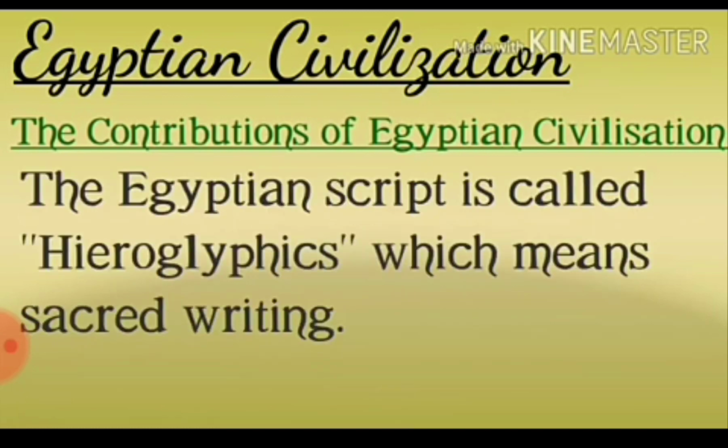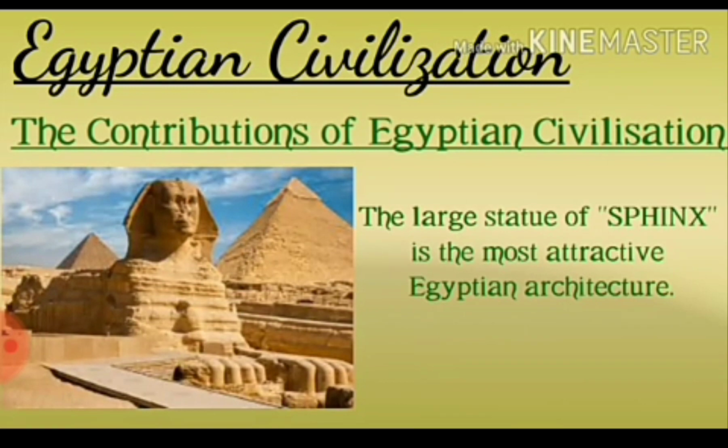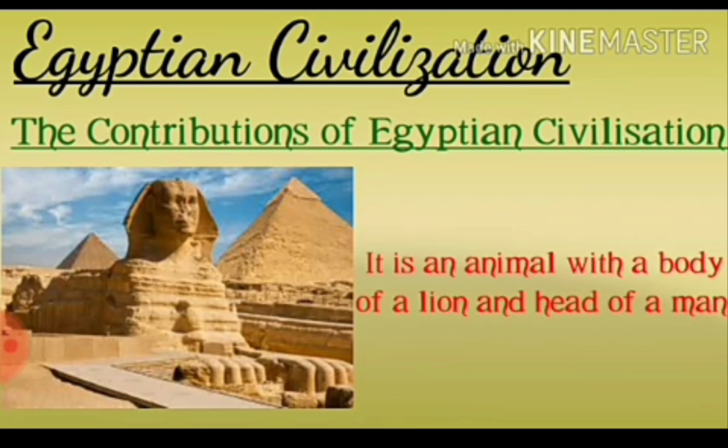The Egyptian script is called hieroglyphic, which means sacred writing. They used ink to write on papyrus grass growing in the river Nile. They had enormous knowledge of geometry, which was used in building huge pyramids. The large statue of the Sphinx is the most attractive Egyptian architecture. It is an animal with the body of a lion and the head of a man.